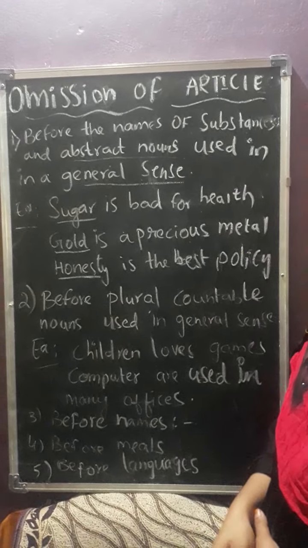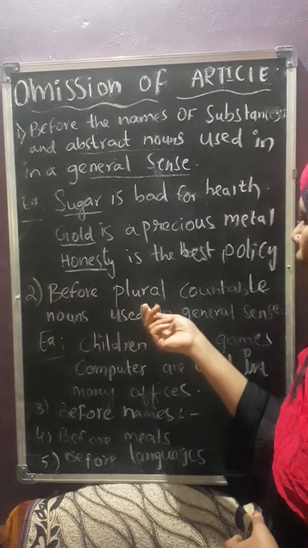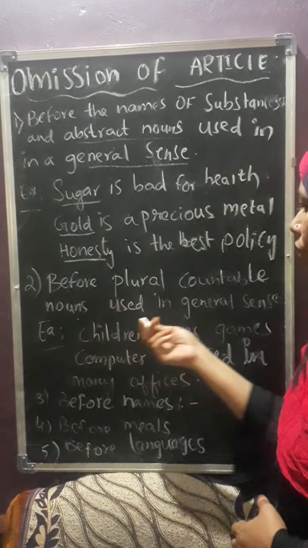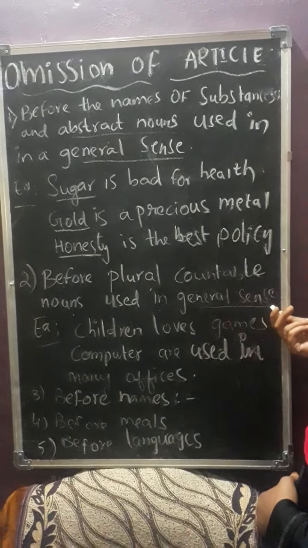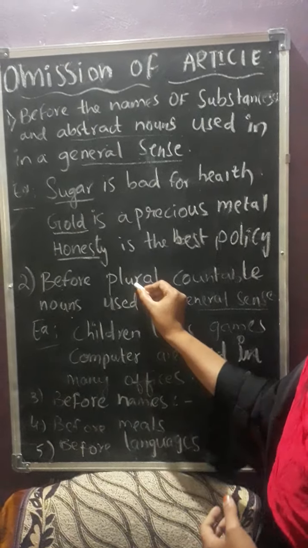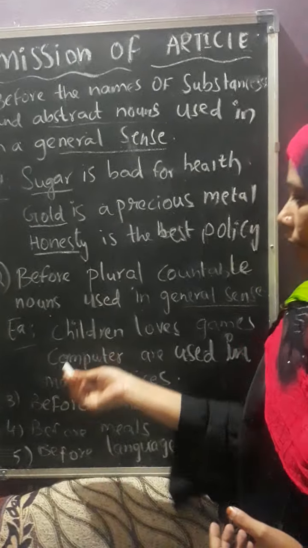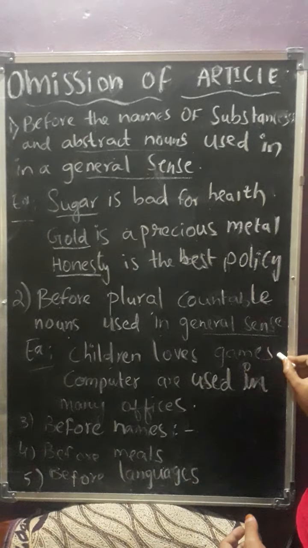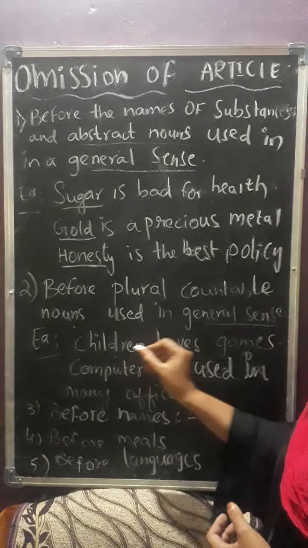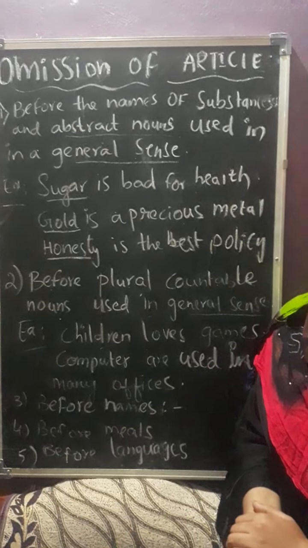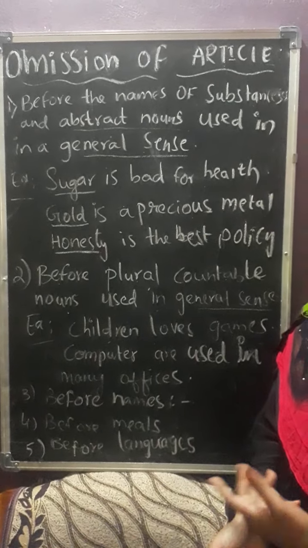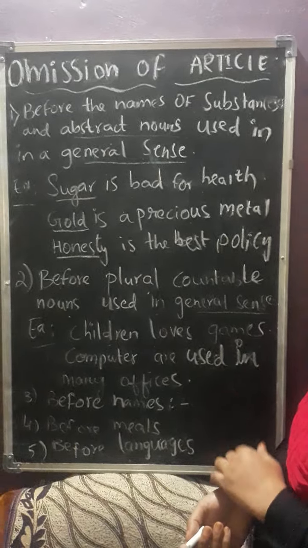And where else do we omit? The next point is before plural countable nouns used in general sense. Again, in general sense we are talking about plural countable nouns. In an example you will understand: children love games. This is in general sense. All the children will be loving playing games, eating chocolates and all other things you can mention.